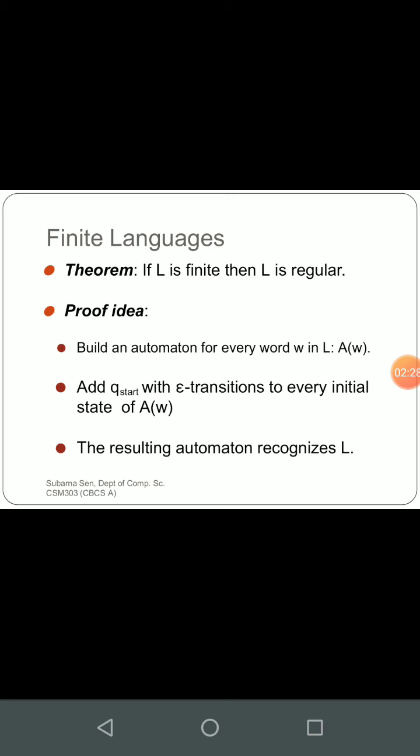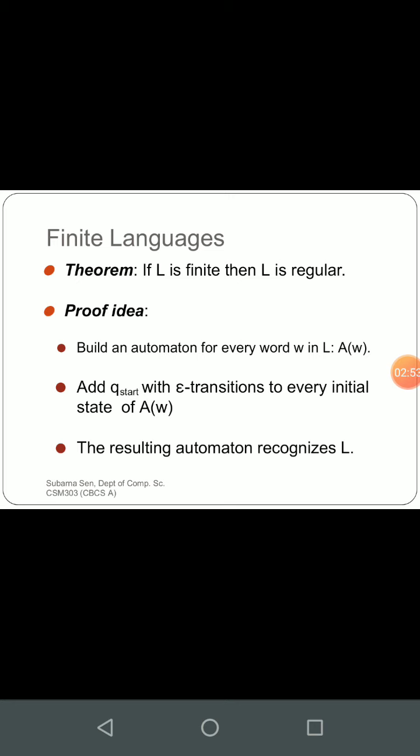Say I am saying a to the power n, where n is less than or equal to 5. Here n is finite, so you can easily say that this language is a regular language. Any finite language will obviously be a regular language. How to prove this?